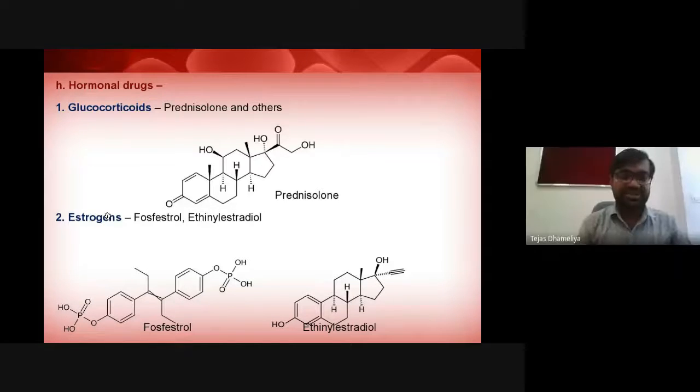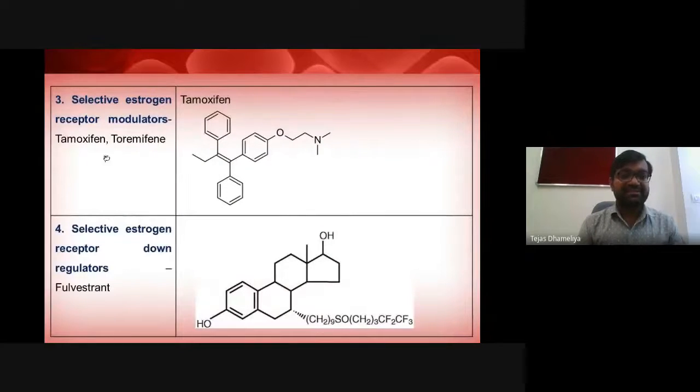Then it comes to estrogen. Basically, fosfestrol and ethinyl estradiol are estrogens, and some other hormones are generally associated with estrogen. Estrogen is one of the predominant sexual hormones in the female, and these are hormones which can be given. Then there is the selective estrogen receptor modulator, tamoxifen citrate. These are drugs which are used in breast cancer. Tamoxifen citrate is this drug, and we can see this is a non-heterocyclic compound which possesses 3 aromatic rings in its structure.